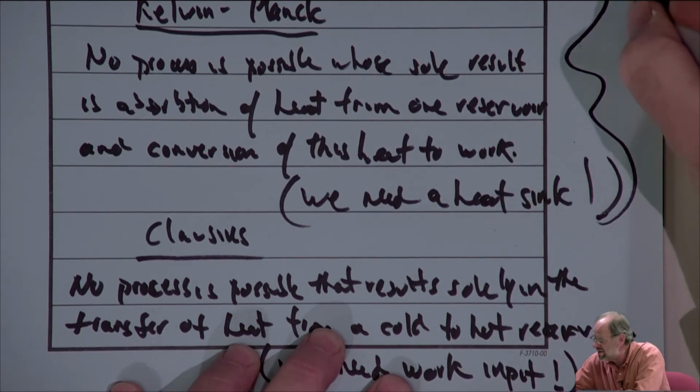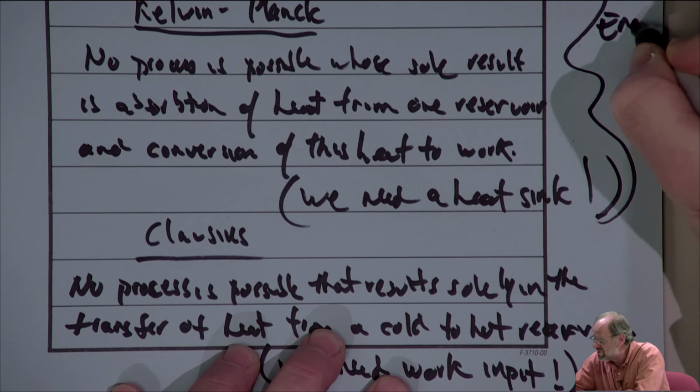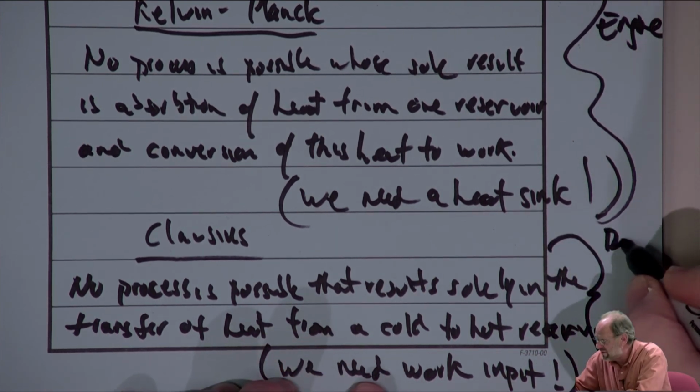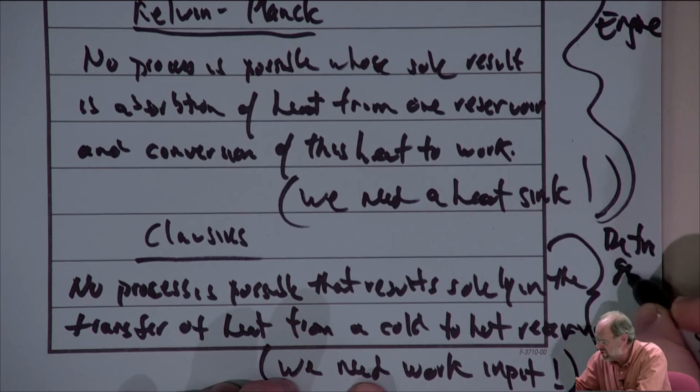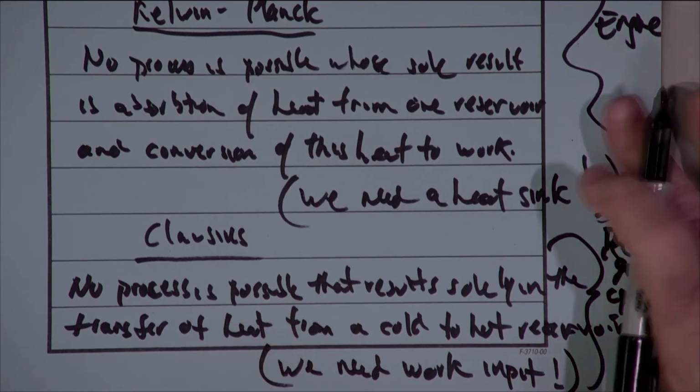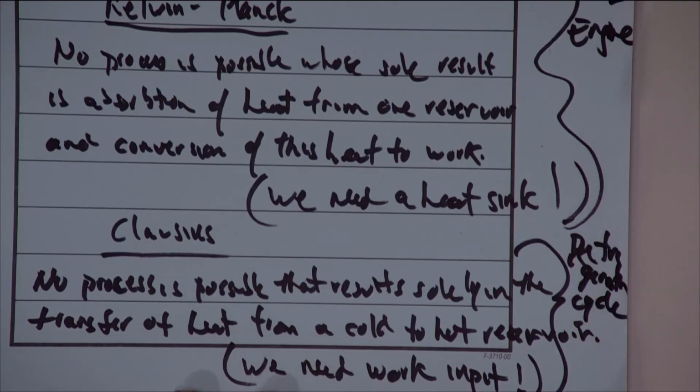This upper one refers to the heat engine, and this lower one refers to refrigeration. This is heat engine, this is refrigeration cycle.